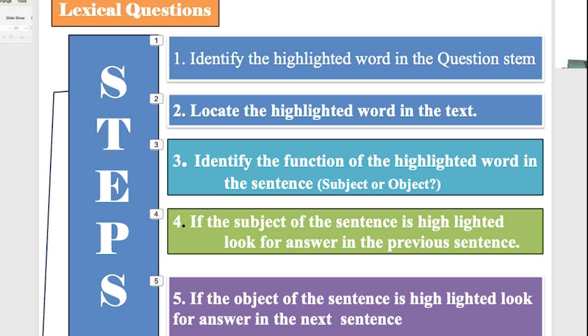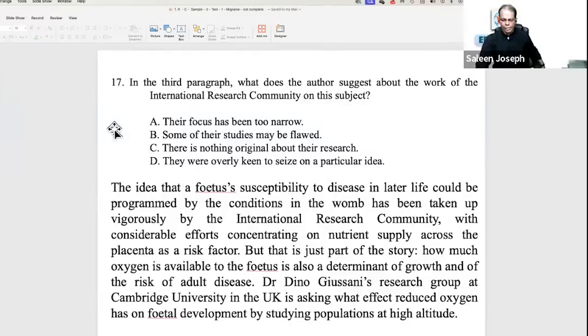If the subject of the sentence is highlighted, you immediately go to the previous sentence and read, you will have the answer there. If the object is highlighted, go to the next sentence, immediately there will be the answer. How nice and sweet. If you know these tips and strategies, that's called smart work. Give me some smileys, some emojis to know that you are with me.